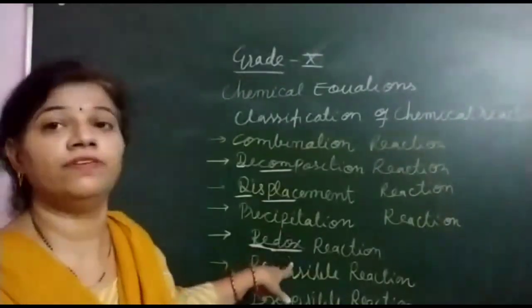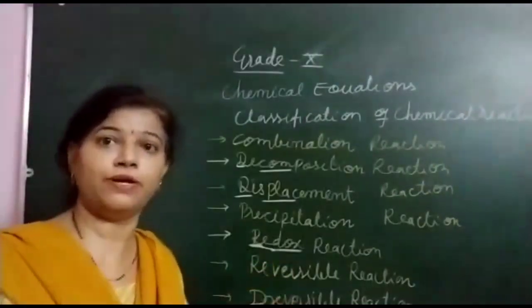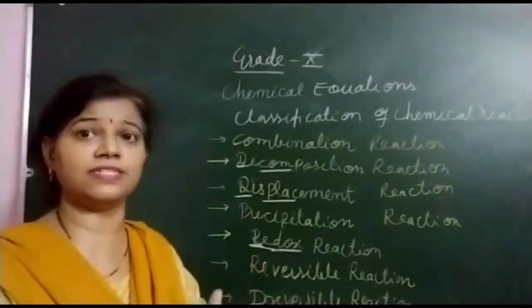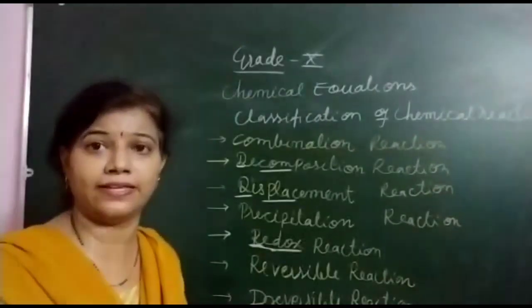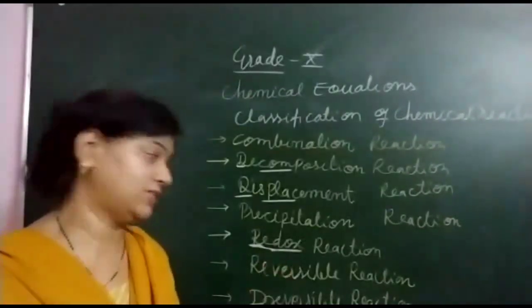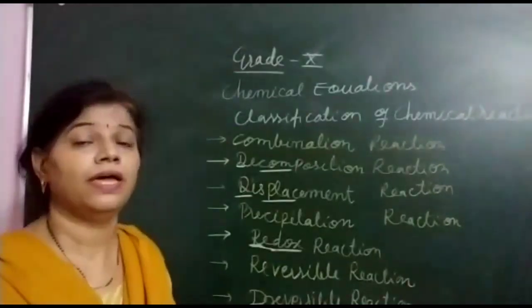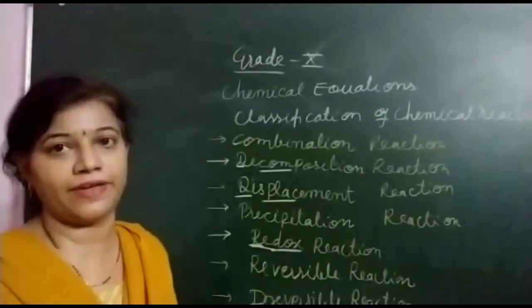We will learn when we learn the redox reaction. Then reversible. When we can reverse the change, right? Some reactions are like that, in which we can reverse the change. They are said to be reversible reactions. And some in which we cannot reverse the change are said to be irreversible reactions.